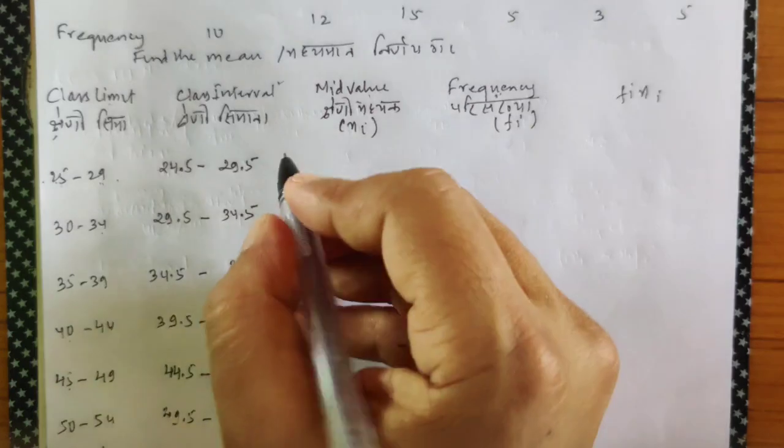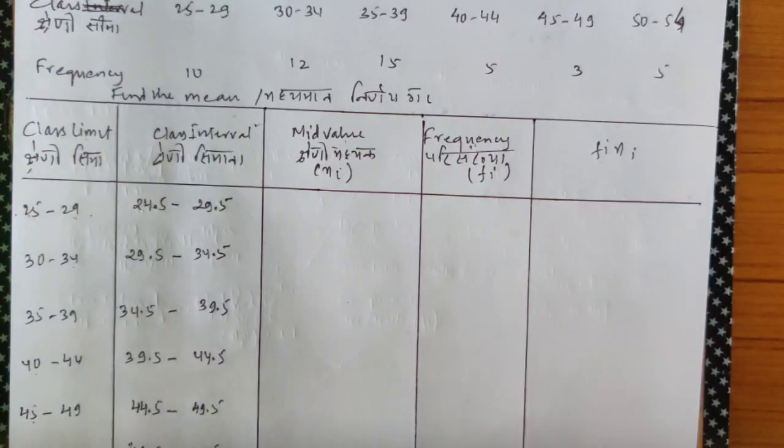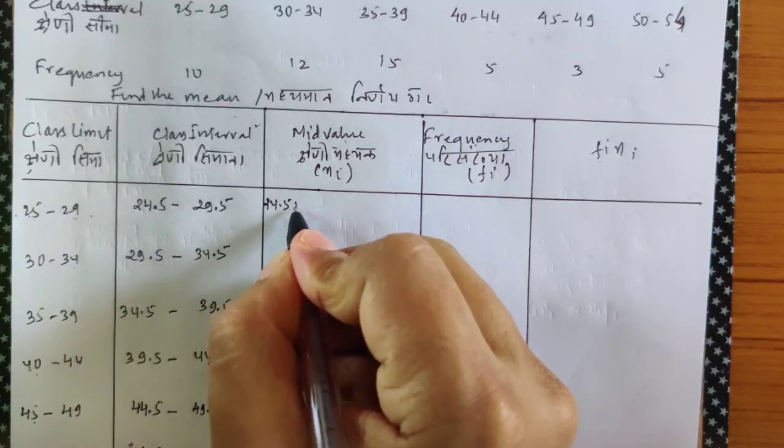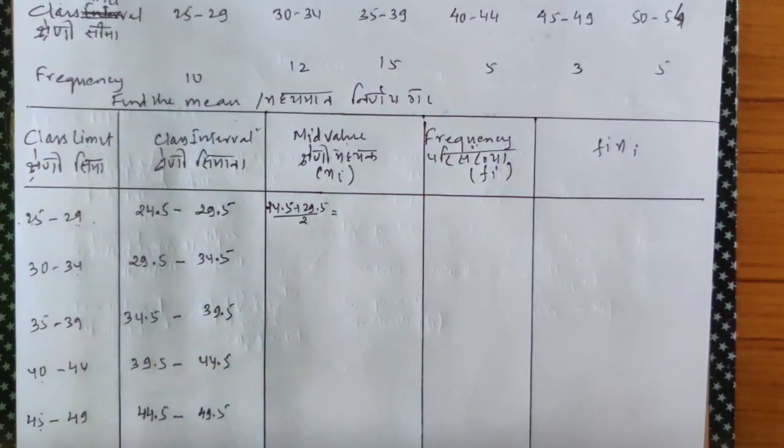Now let's try to find the mid values. Mid values, lower limit and upper limit. Let me just make a table. We all know how to find the mid values. Again, it will be 24.5, I hope everyone can see, plus 29.5 by 2. As I told you, there should always be space for rough work.